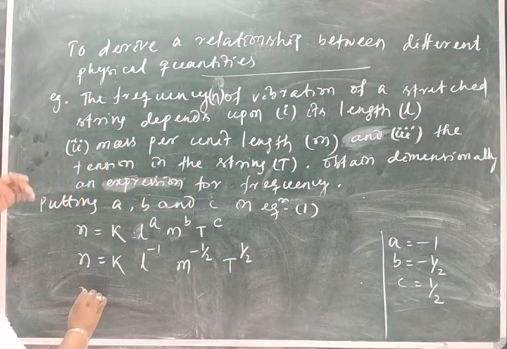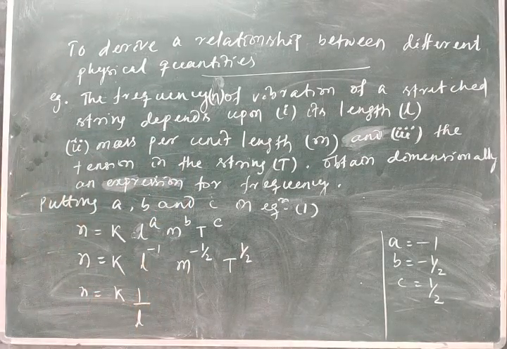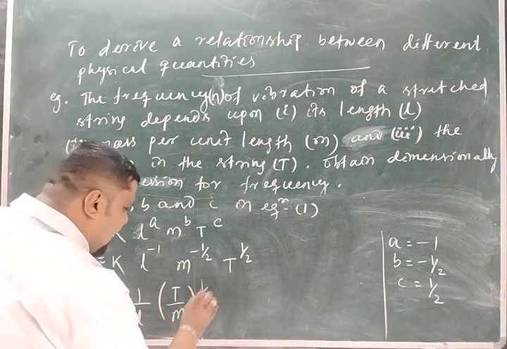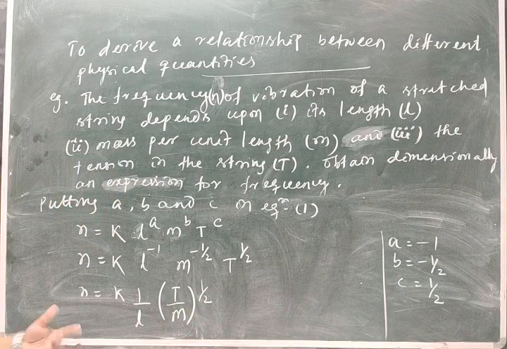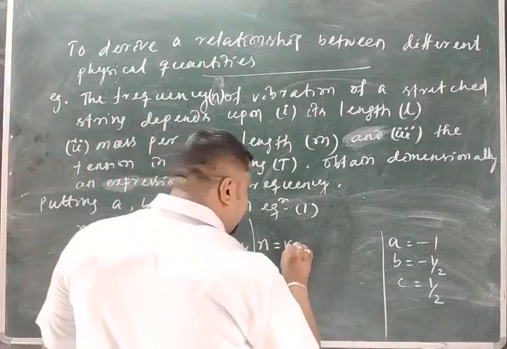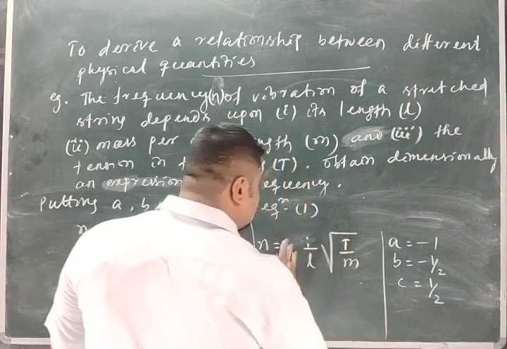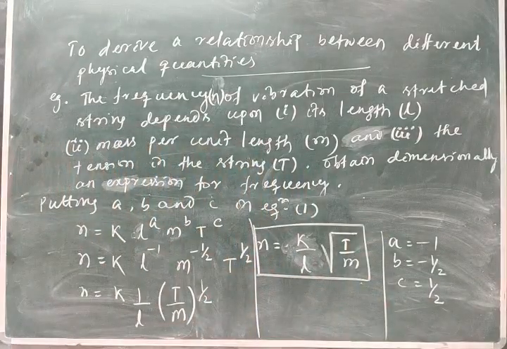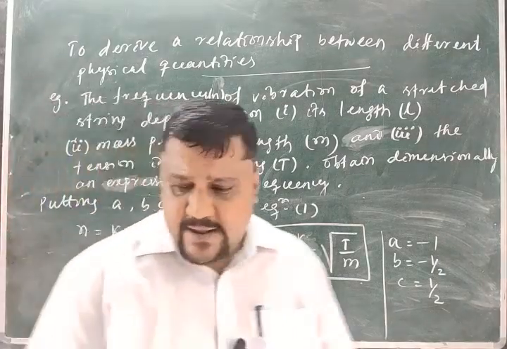Or I can write this as n is equal to k times 1 by L, t by m to the power half, that is, k by L root over t by m, but you don't know about this k. So this is the required equation.